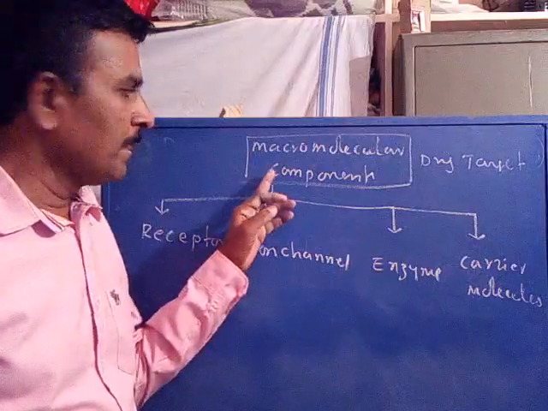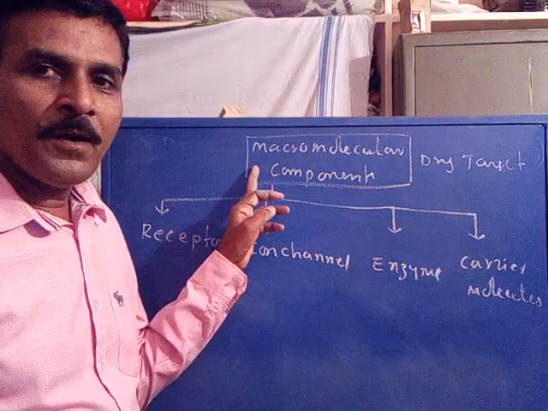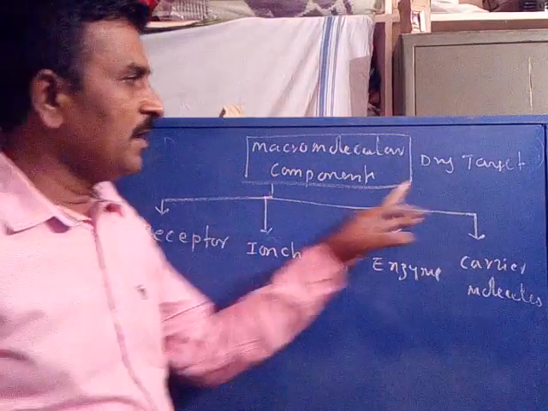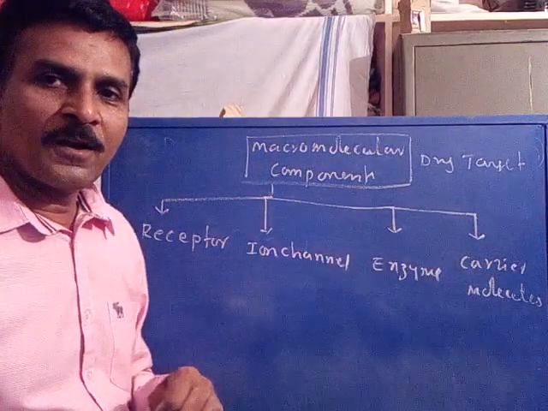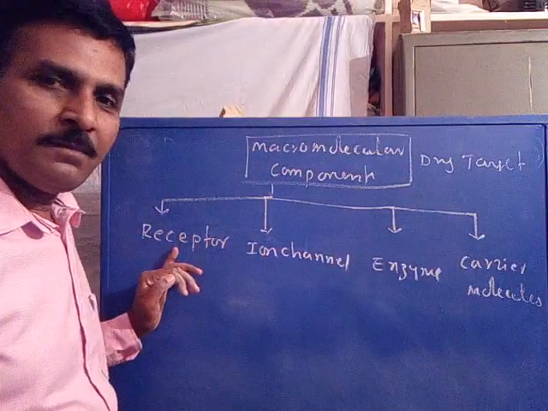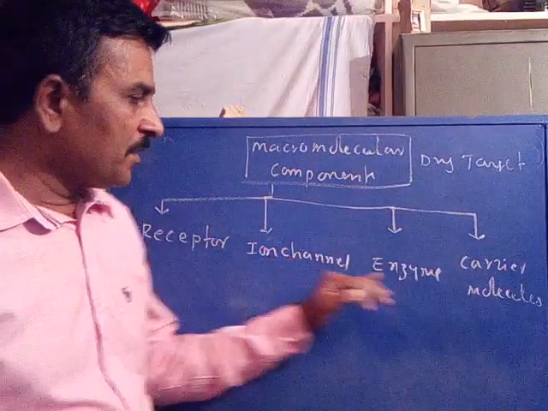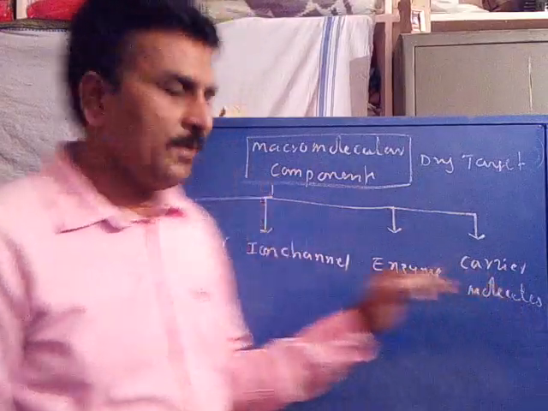Are you following? A macromolecular component to which our drug binds is called a drug target. There are four types: receptor, ion channel, enzyme, carrier molecule.